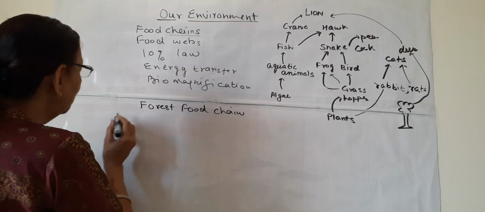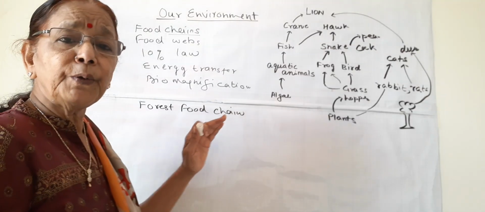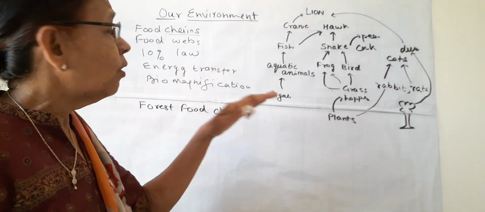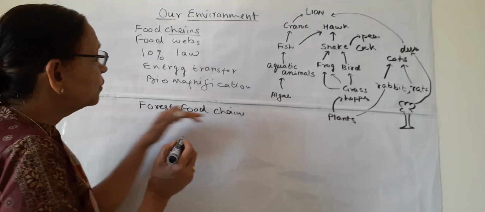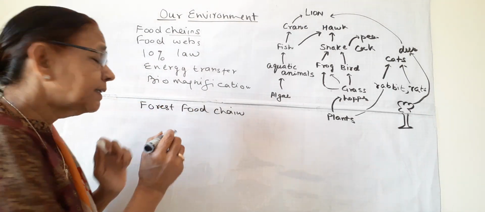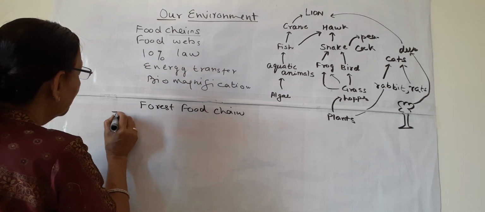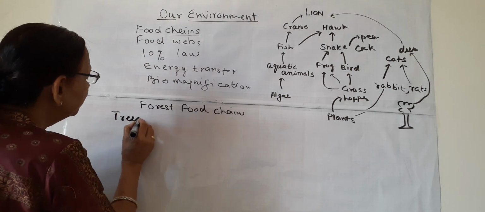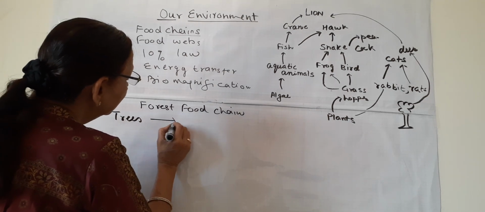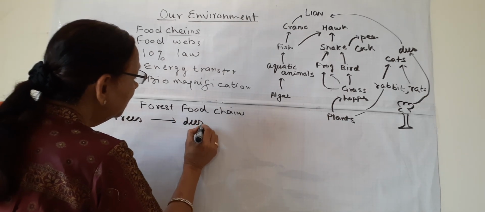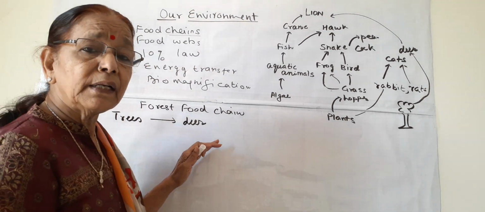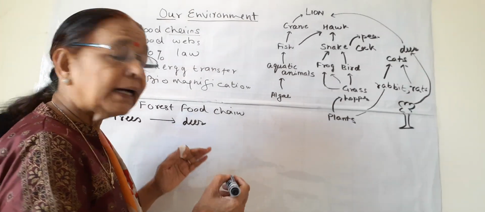So on the lowest level, as I have told you, there may be different levels or different steps of these food chains. So in the forest food chain, at the lowest step will be trees and some other plants, and these trees are eaten by some herbivorous animals, herbivores like deer, goat and others.